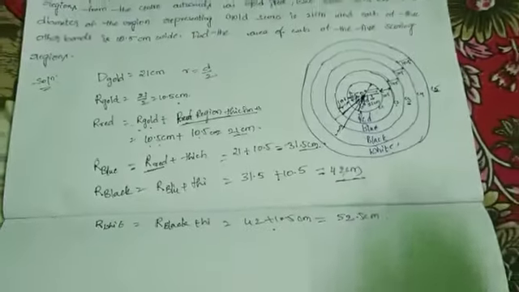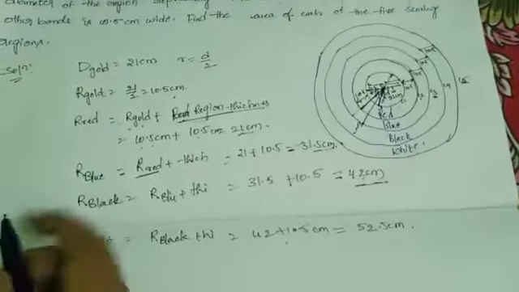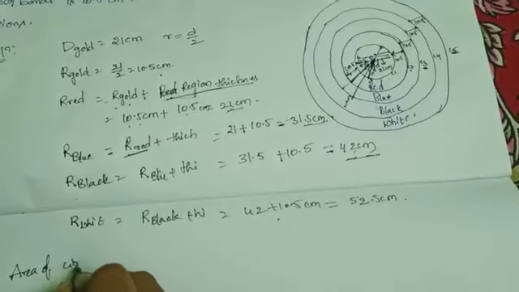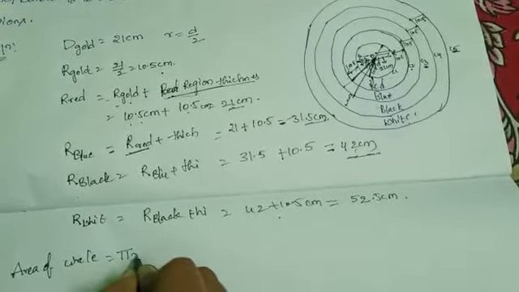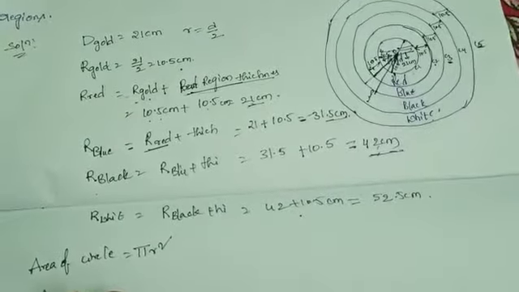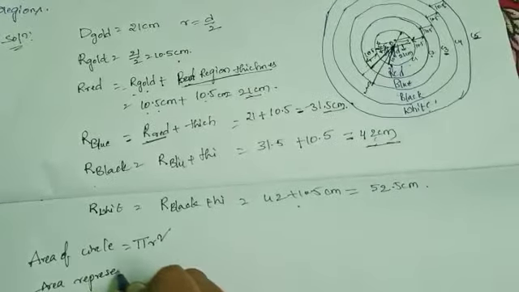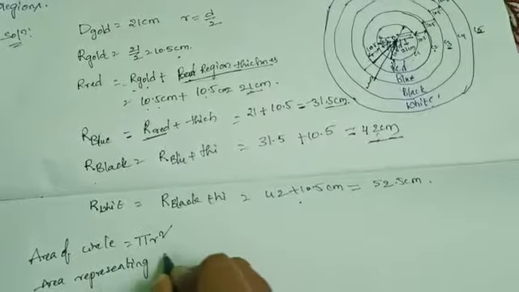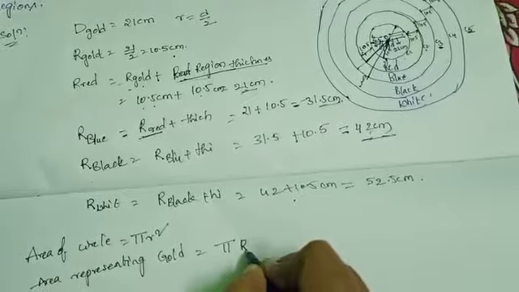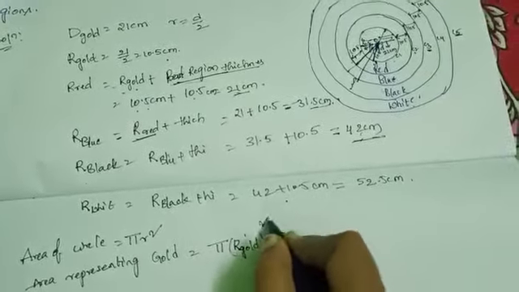Here we have to find the area of each region. We know the area of the circle formula: area of circle equals pi r square. First the gold region: the area representing gold equals pi into the radius of gold squared.